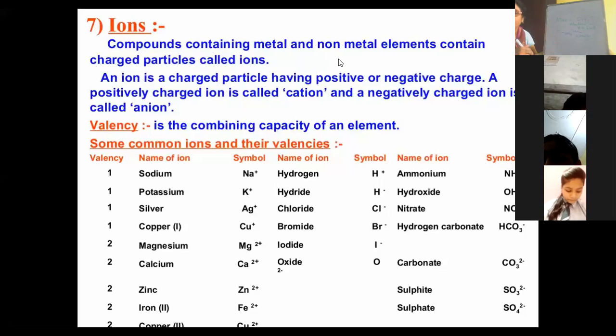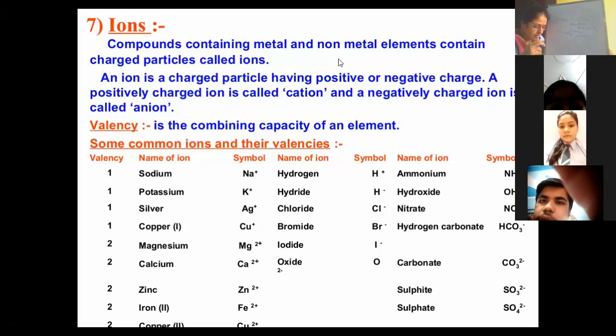Ion is not something which is out of this world. Ion has been formed from an atom only. An atom becomes an ion when it gains or loses electrons, when it donates the electron or accepts the electron to be a charged particle.